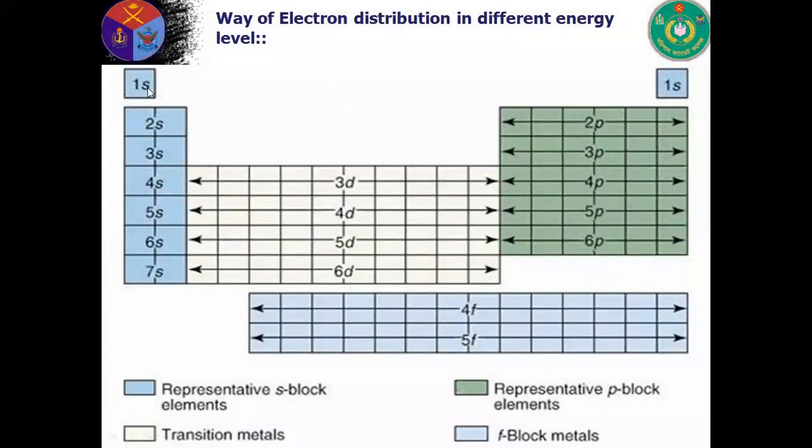Here at first the electron enters 1s, then 2s, 2p, 3s, 3p, 4s, 3d, 4p, 5s, 4d, 5p, 6s. In this way electrons enter different orbitals by considering the energy of the orbital, calculating the energy by using the formula n plus L.